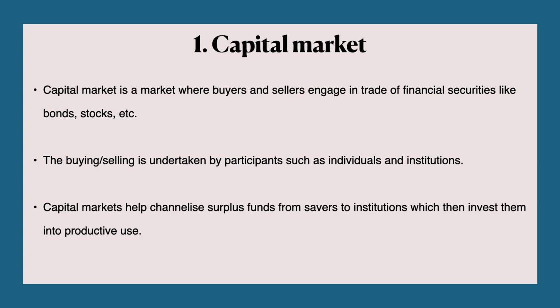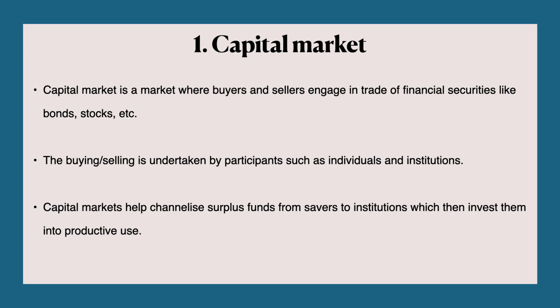One person saving, moving into investment or capital, and the company converting that capital into productive usage in the form of product or service, offering it to the public or society, making profit and again giving it back to the respective government in the form of taxes. So this is how the entire capital market functions. Hope you have understood what is capital market, what it trades in, who are the participants, and how it is turning into productive usage.